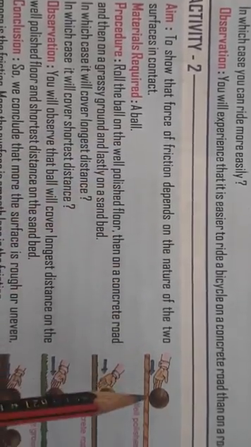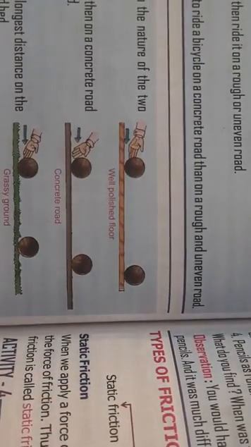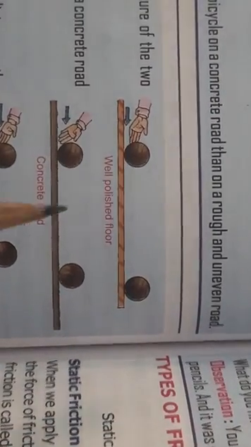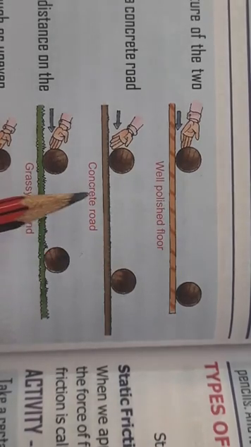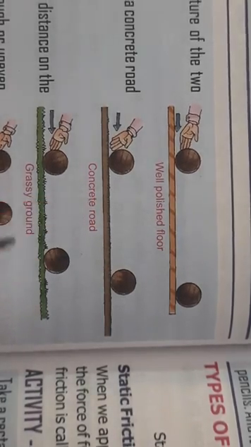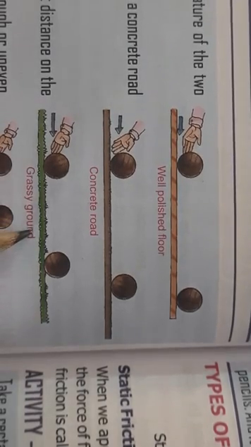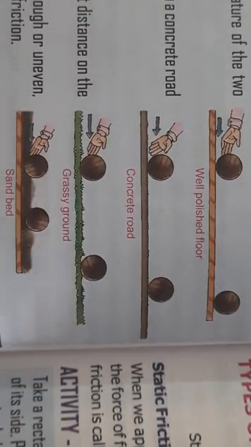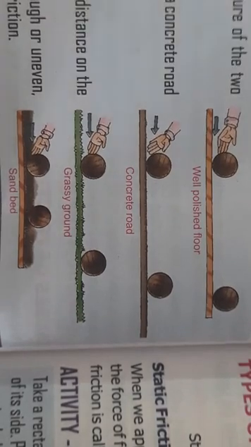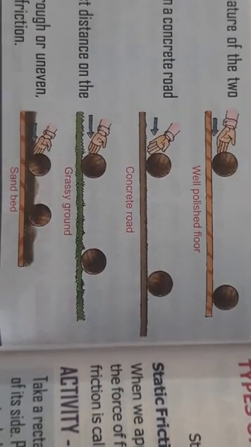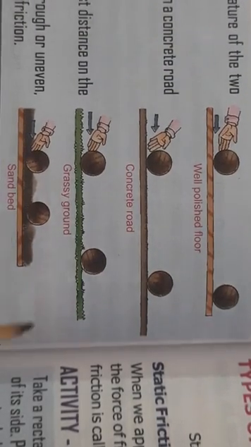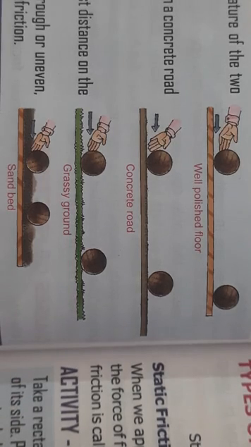For example, you have taken a ball here. Okay, you have taken the ball and you have to roll the ball first on a very well polished surface, secondly on a concrete road, thirdly on a grassy ground, and finally on a sand bed. So children, can you tell me in which case it will cover the longest distance and in which case it will cover the smallest distance?